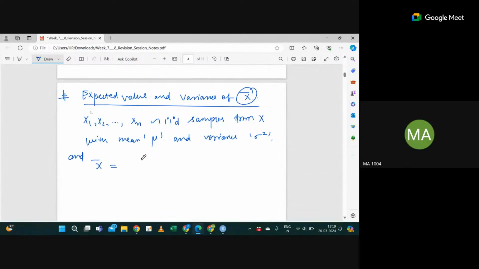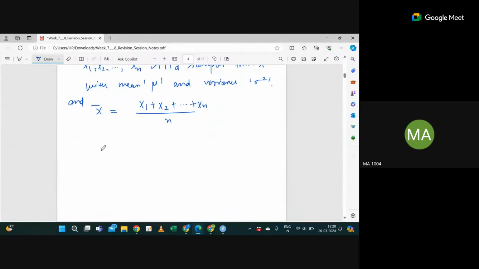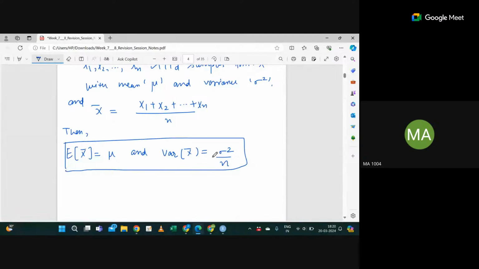Suppose x bar is defined as the summation of xi divided by n. Then the main property is: the expectation of x bar is mu itself, and the variance of x bar will be sigma square by n. Do you need the derivation behind this, or is it fine how we are getting this?